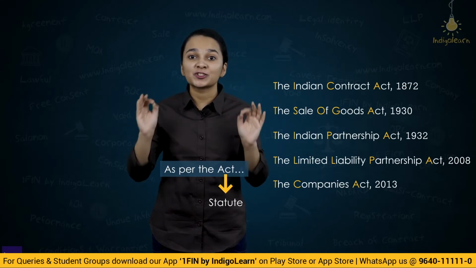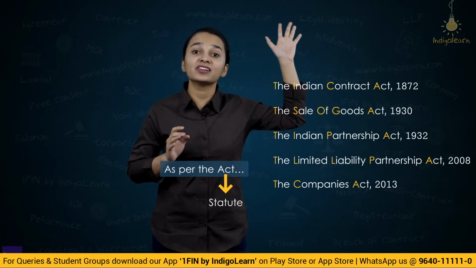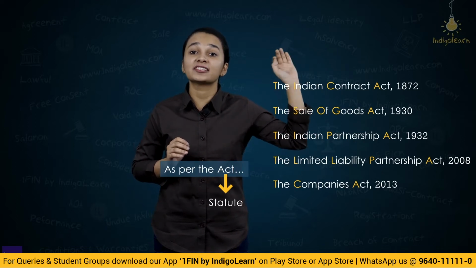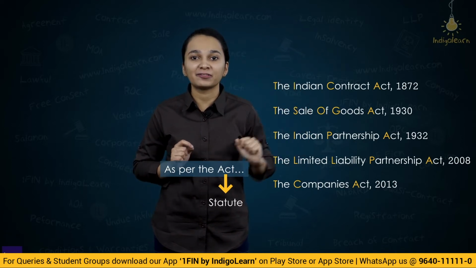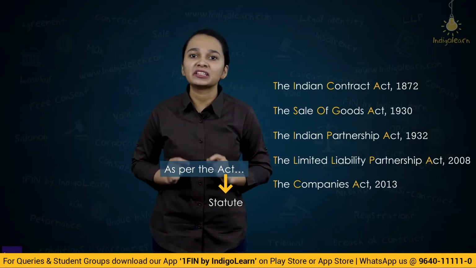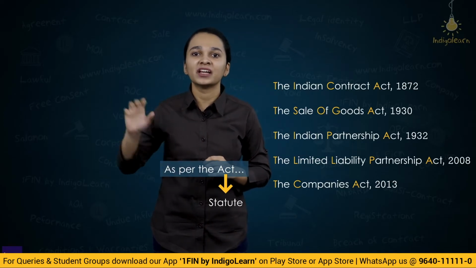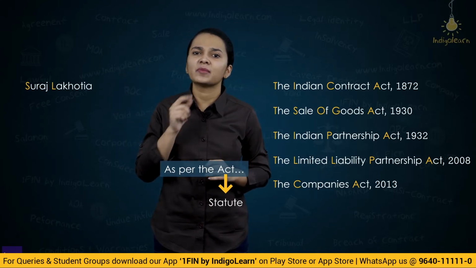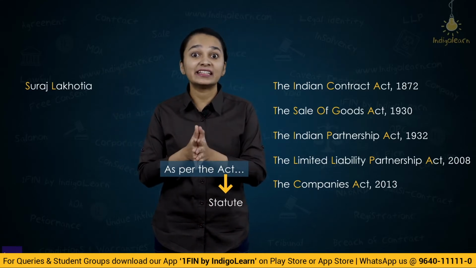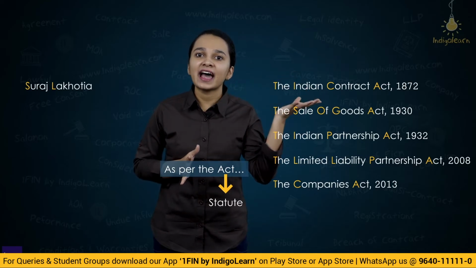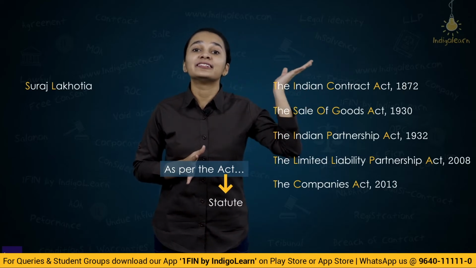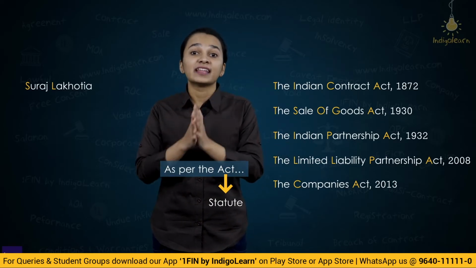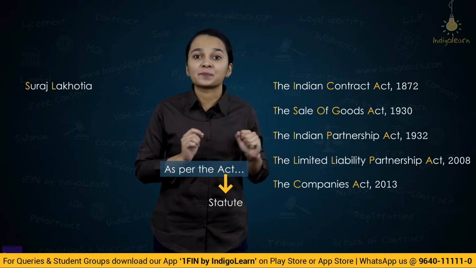So, please make sure that you remember whenever writing the name of the act as well, the first alphabet has to be a capital alphabet. It is similar to when you write your name. Whenever you write your name, the first alphabet of your name and the first alphabet of your surname are always in caps. Similarly, whenever you are writing the name of an act, the first alphabet of the terms in the act has to be a capital letter. Now, this was with respect to the caps.